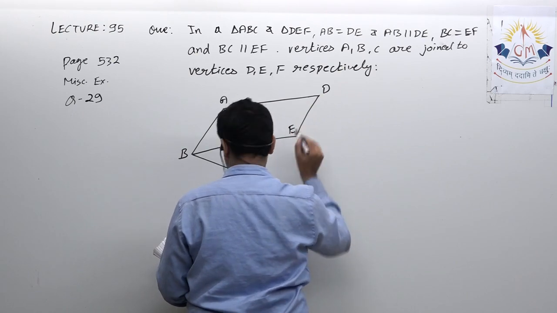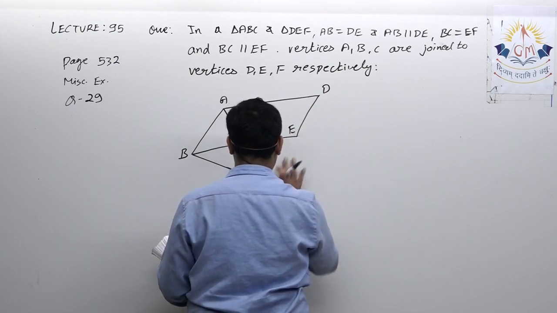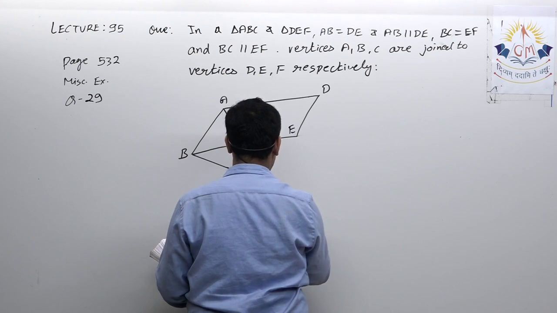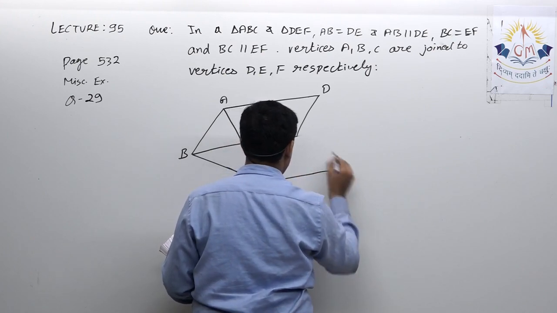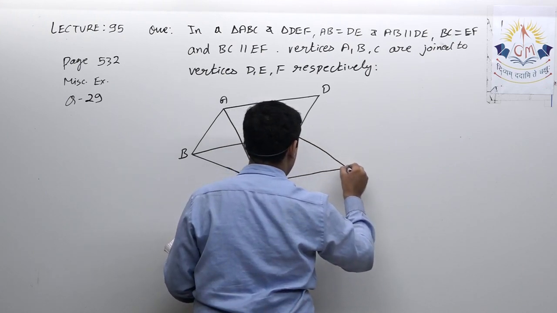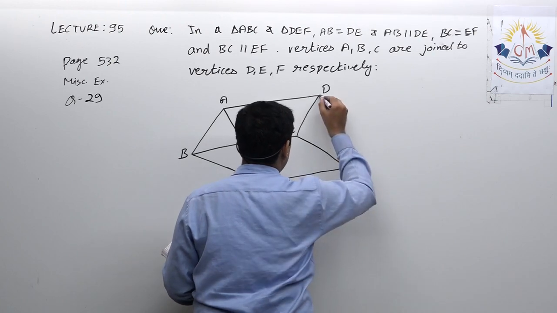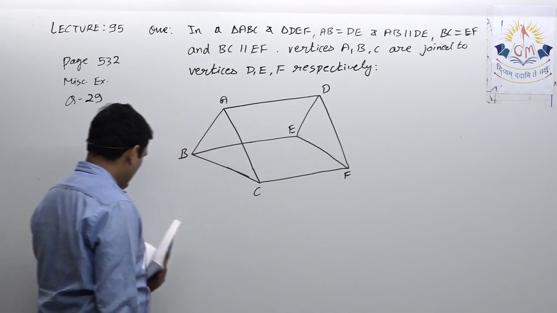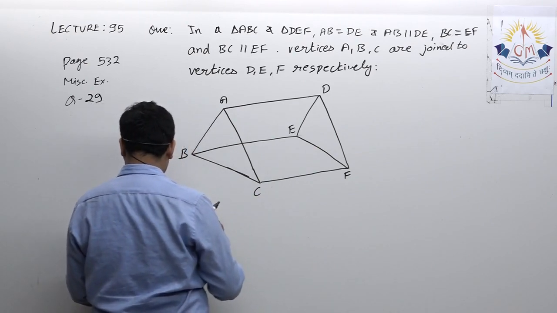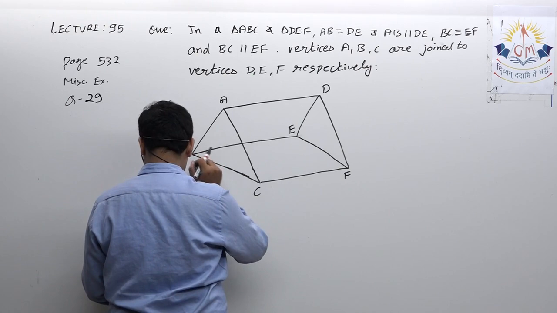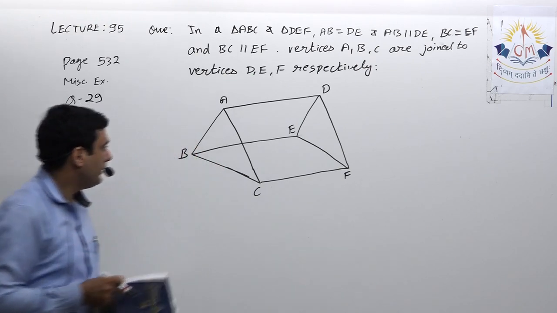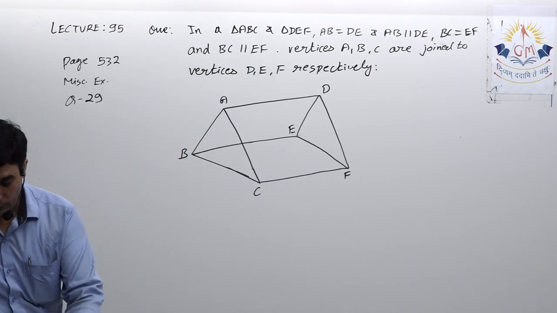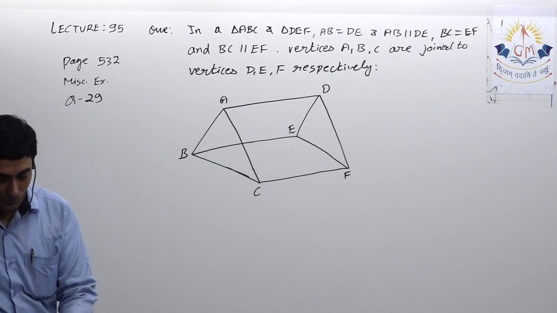This is triangle DEF. Okay, this is triangle ABC and triangle DEF. This is the diagram given in the question. Now you have to prove.